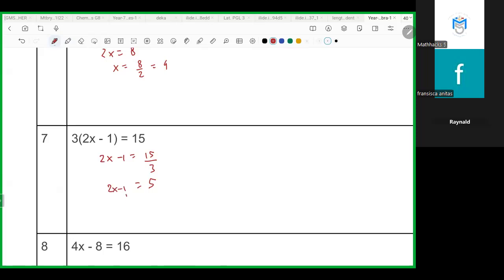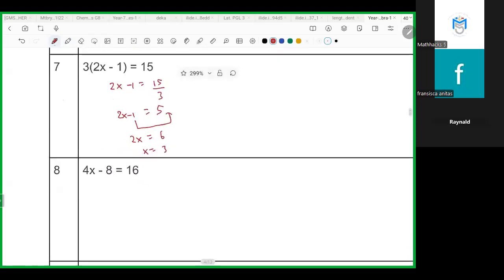So 2 of x minus 1 is 5. And then move this constant to the right side. So 2 of x equals 5 plus 1, right? 5 plus 1 is 6. So x is 6. Yes, okay. Any questions?